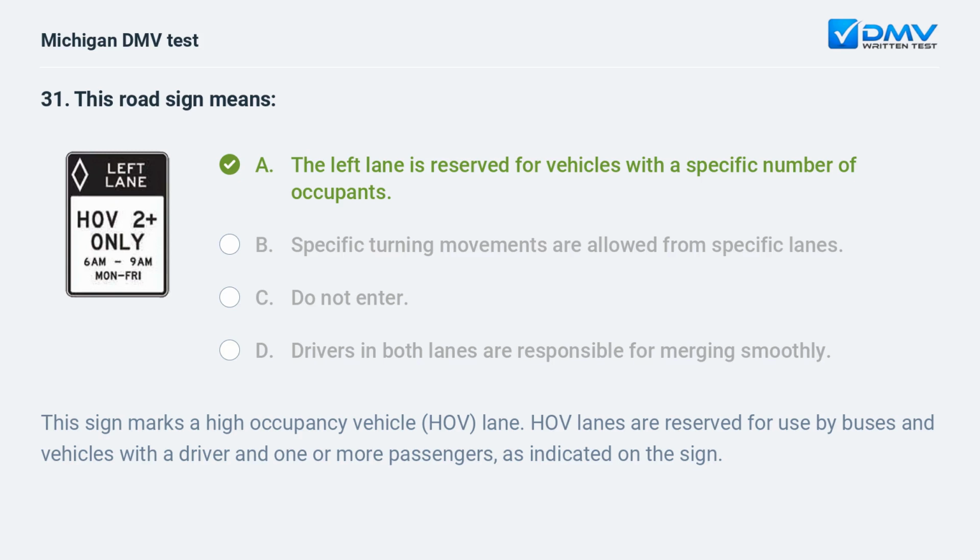A. The left lane is reserved for vehicles with a specific number of occupants. This sign marks a high occupancy vehicle (HOV) lane. HOV lanes are reserved for use by buses and vehicles with a driver and one or more passengers, as indicated on the sign.